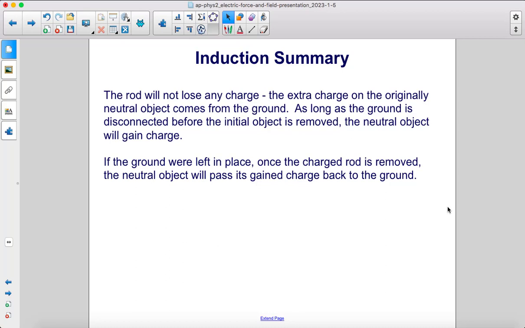The extra charge on the originally neutral object comes from the ground. As long as the ground is disconnected before the initial object is removed, the neutral object will gain charge. If the ground were left in place, once the charged rod is removed, the neutral object will pass its gained charge back to the ground.